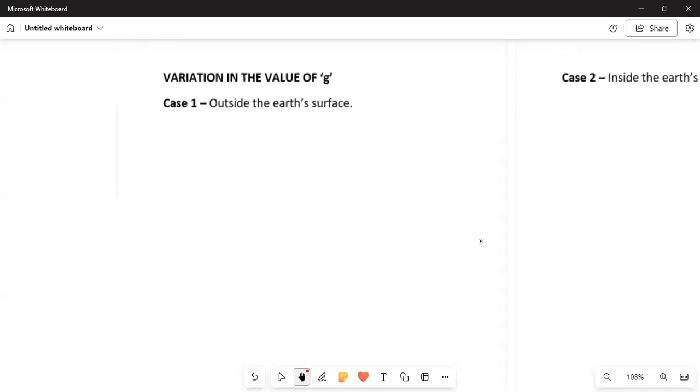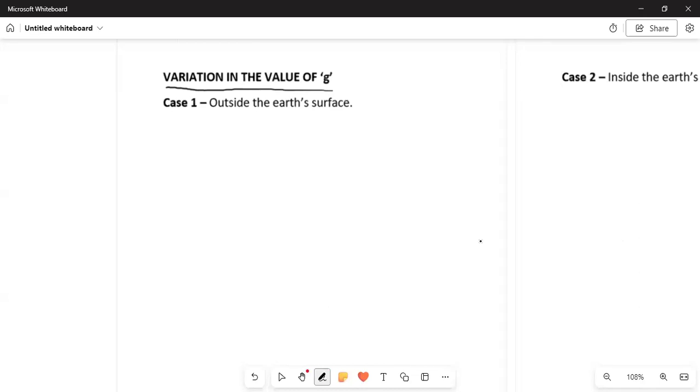Now, we have also discussed one point over here, that the value of g changes slightly from place to place. But how does it change? That is what we are going to discuss over here. That is variation in the value of g, means how g will change when we change the position of the object.